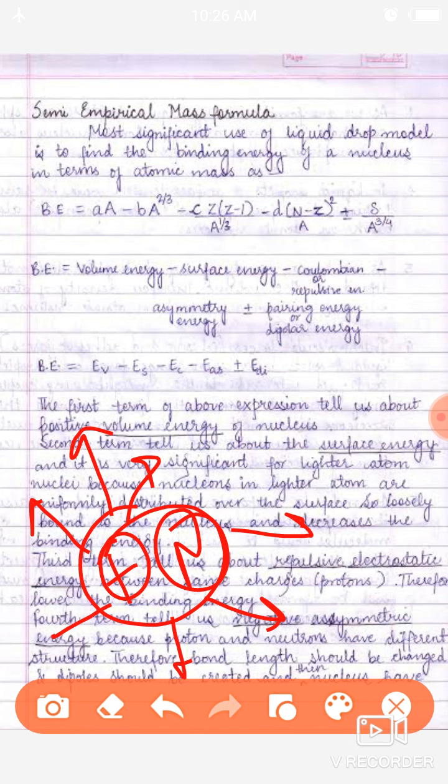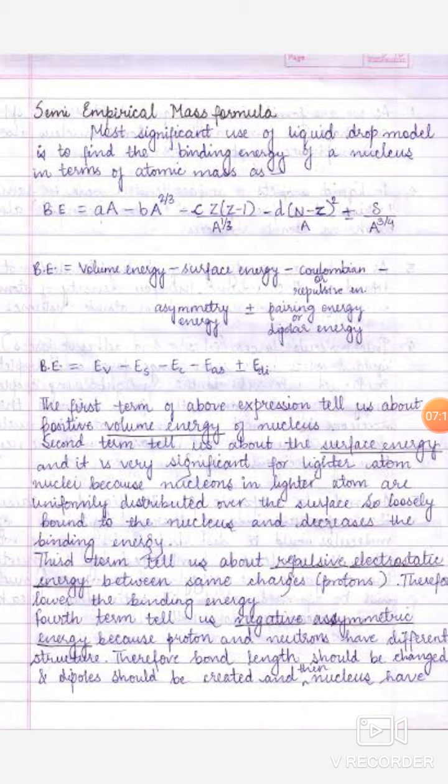Here we have another term which is due to the asymmetry of the nucleus, which reflects the stability of the nucleus with the numbers of protons and neutrons being approximately equal. As the number of protons increases, this energy term is reduced, and it shows the instability of the nucleus.